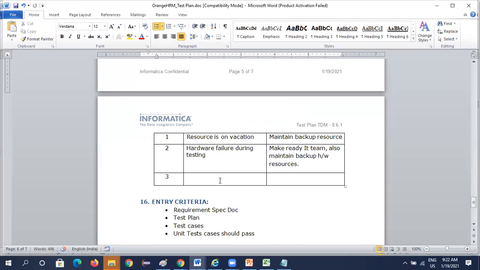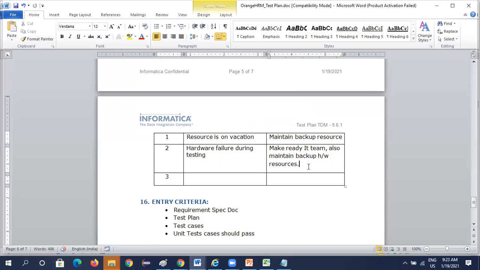See, I will explain one scenario that happened to me. I had gone to a client's place to give a demo on the project. Why I'm explaining this is to explain the mitigation process. See, hardware failure during testing: make the IT team ready, and also maintain a backup of the hardware resources.